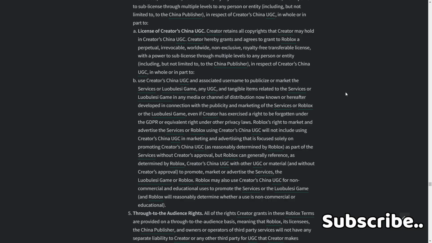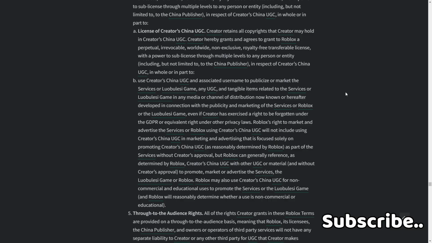Roblox's right to market and advertise the services of Roblox will not include using Creator's China UGC in marketing and advertising that is focused solely on promoting Creator's China UGC, as reasonably determined by Roblox, without Creator's approval. But Roblox can generally reference, as determined by Roblox, Creator's China UGC with other UGC or material and without Creator's approval to promote, market, or advertise the services.